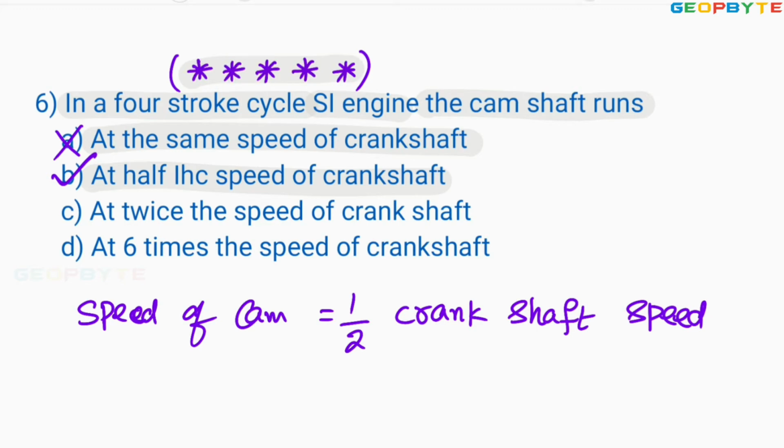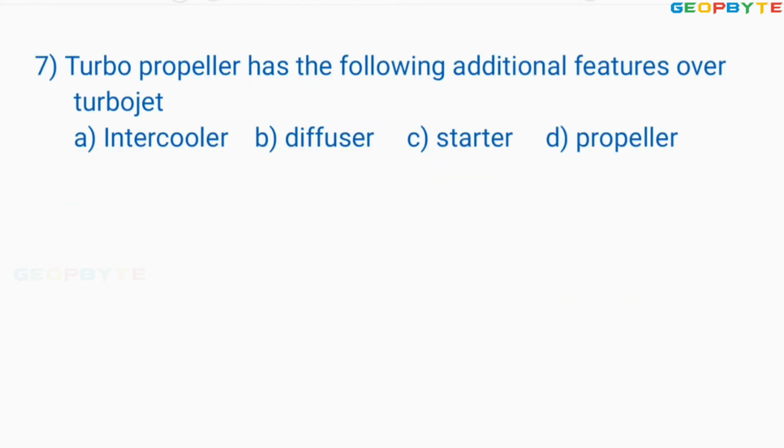Let us take the next problem. Look at the 7th problem. Turbo propeller has the following additional features over the turbojet. Only one additional feature is there for turbo propeller, that is the propeller. In front of the whole engine you can find a big fan-like arrangement, that is called the propeller. The turbojet has no propeller, whereas the turbo propeller has a propeller at the front side. Therefore option D is absolutely correct.